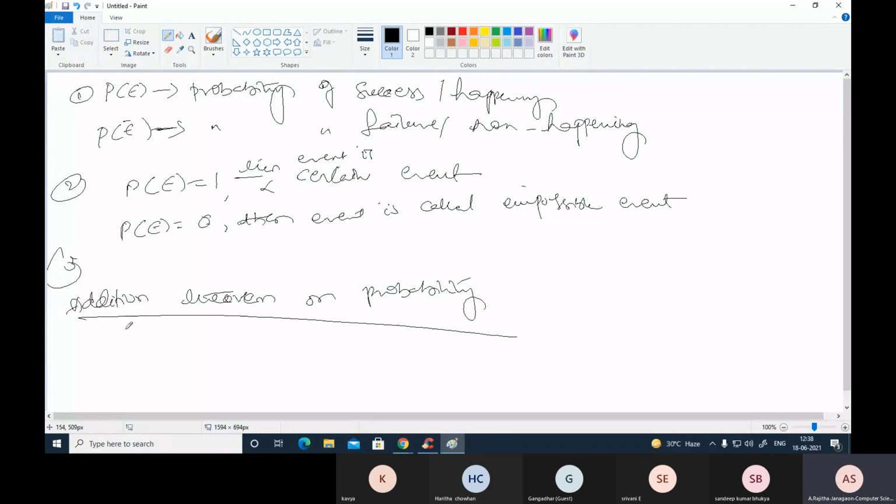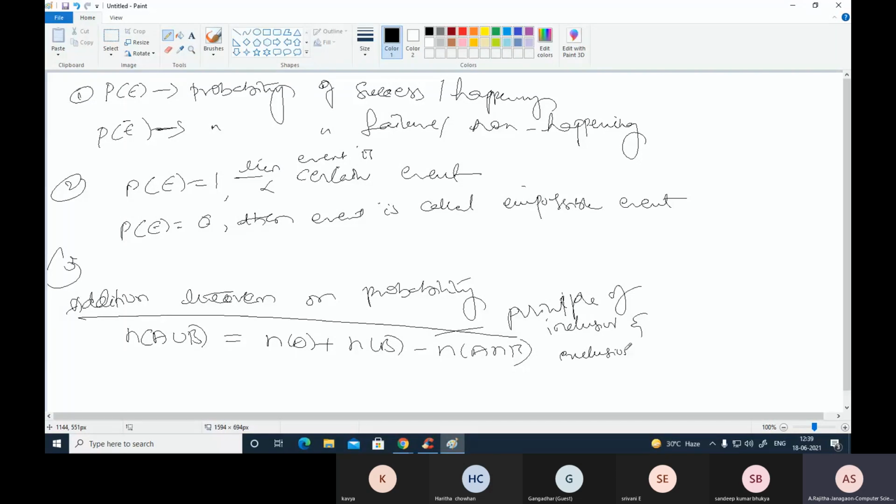What is the principle of inclusion and exclusion? For two sets, the number of items in A union B equals the number of items in A plus the number of items in B minus the number of items in both of those two sets. So this is the principle of inclusion and exclusion. Now this is the addition theorem on probability.